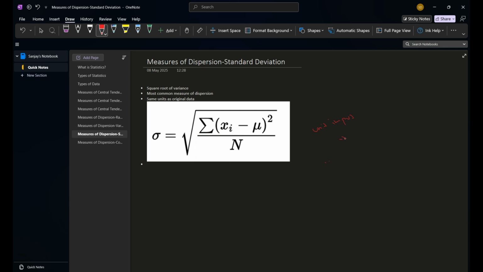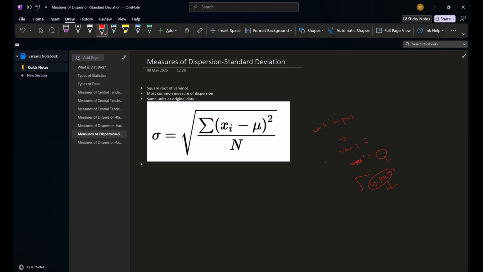If you are finding the variance of LPA, then we have LPA square, but that's not the case with standard deviation, because we take the square root, so we get the result in the same terms of LPA.